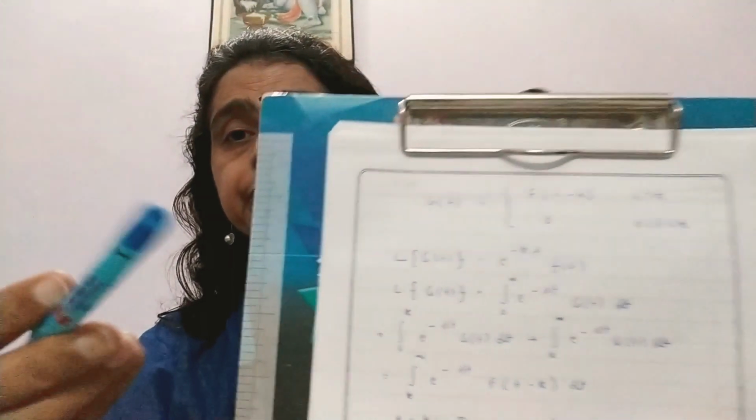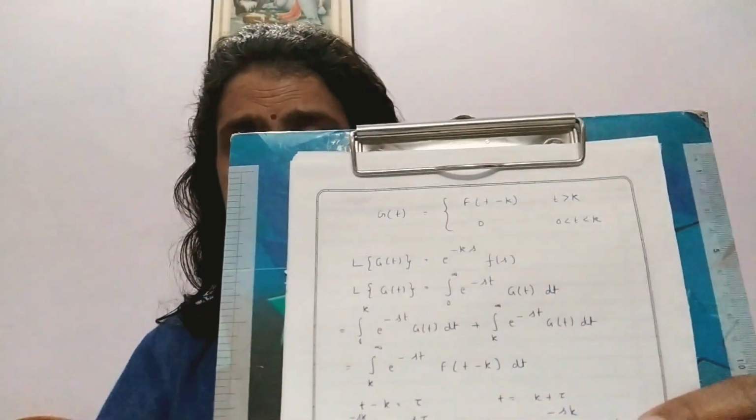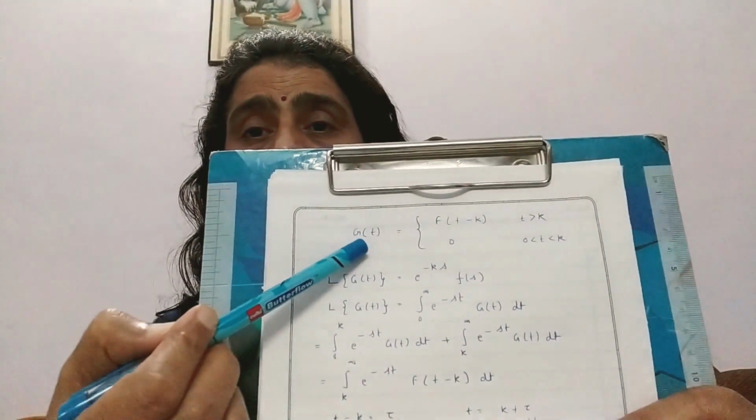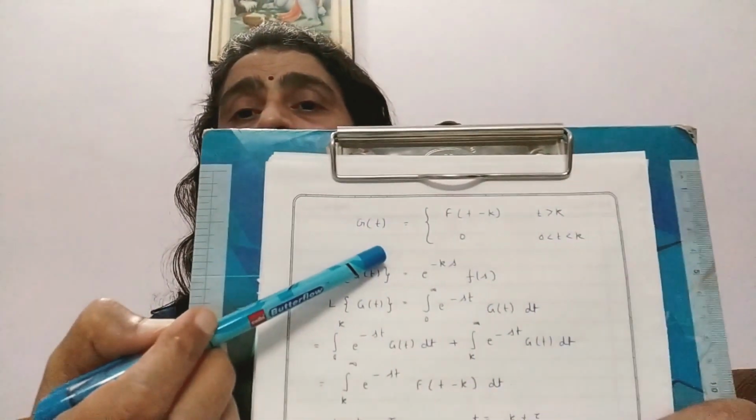So G is capital, and within the brackets we write t, which is again the same variable. Now we are going to define this function. So note down like this.